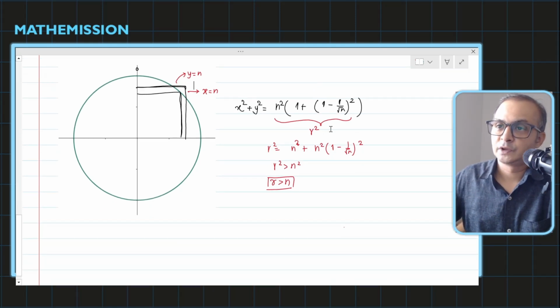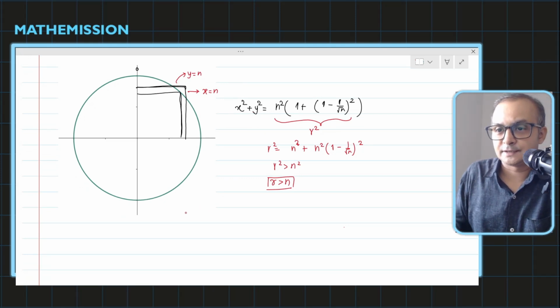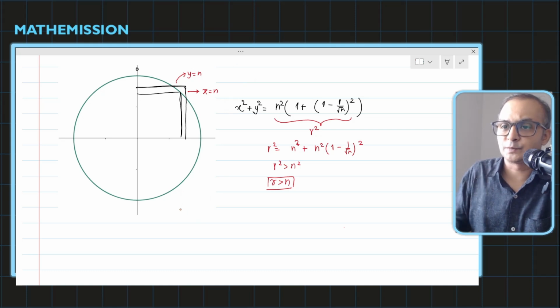Let's see. I intend to find the y value, meaning this length. So let's put x equals n. What will happen?